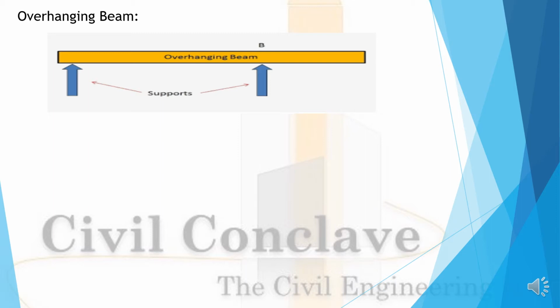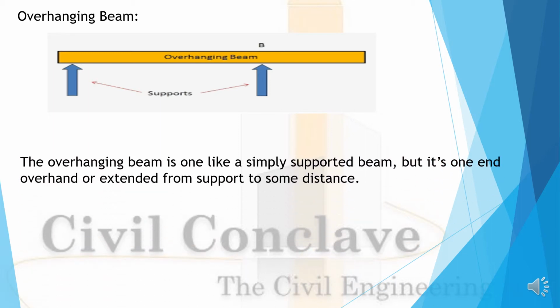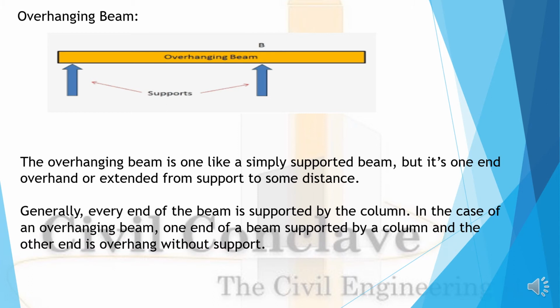Overhanging beam. See, this is the image of the overhanging beam. The overhanging beam is like a simply supported beam, but one end is overhanging or extended from the support by some distance. Generally, every end of the beam is supported by a column. In the case of an overhanging beam, one end is supported by a column and the other end overhangs without a support.